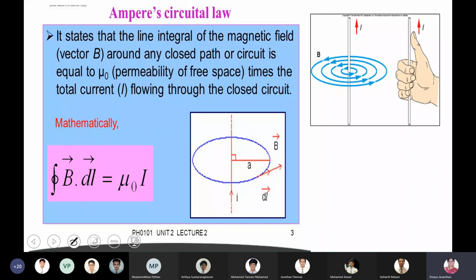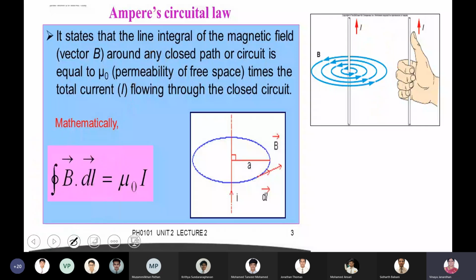It states that the line integral, this is called the line integral, of the magnetic field. At each and every point, the element dl is tangential, and your magnetic field is also tangential. Can you see a straight conductor carrying current? By the right hand thumb rule, at each and every point your magnetic field will be tangential. At this point your magnetic field is B vector, at this point it's B vector, at every point your magnetic field is tangential.